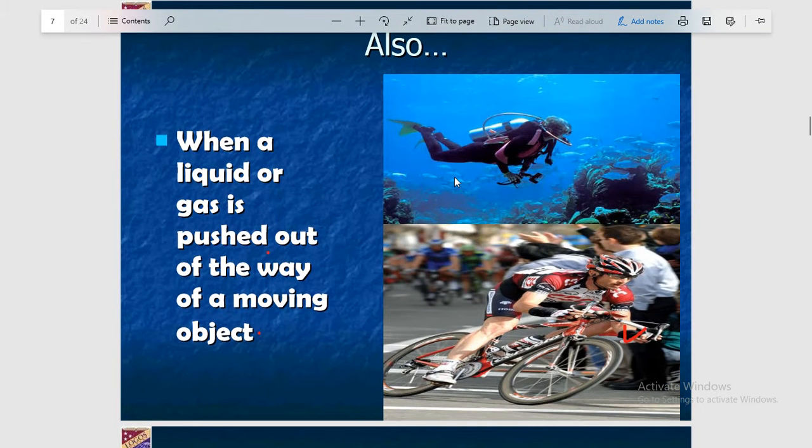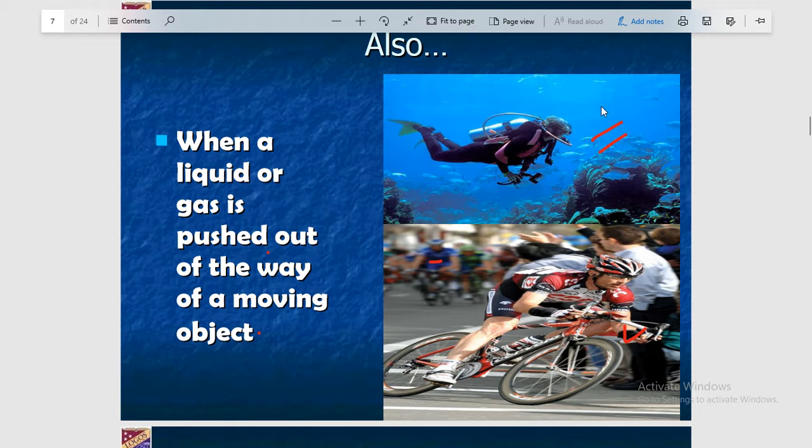Now you can see here, this is our personal experience, that liquids and gases also try to oppose the motion of objects. I hope you have your personal experience of this during swimming. You have felt that water, or any liquid, tries to oppose the motion of an object, and similarly during cycling you have experienced that the air tries to oppose your motion.